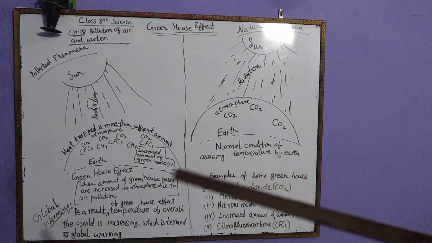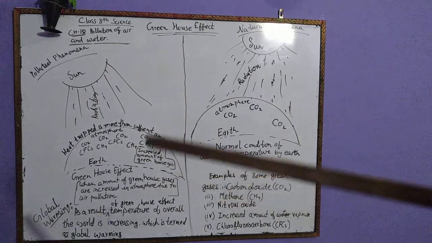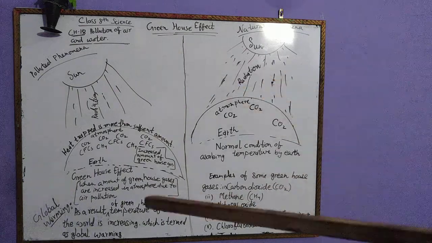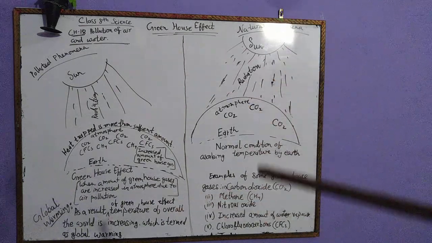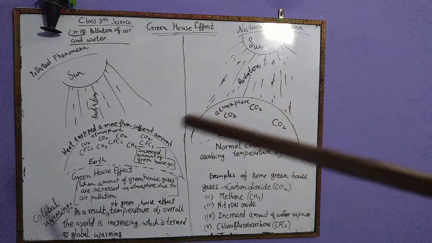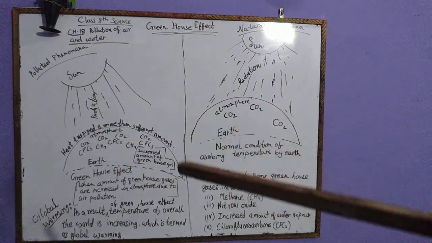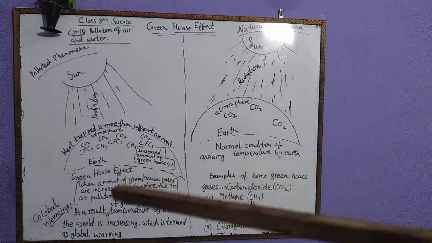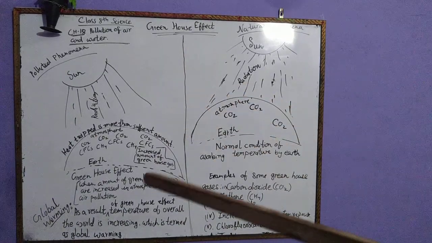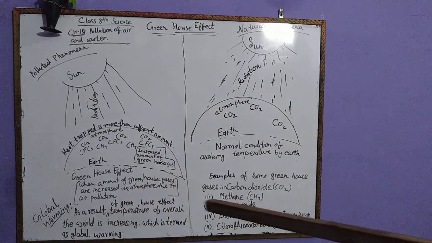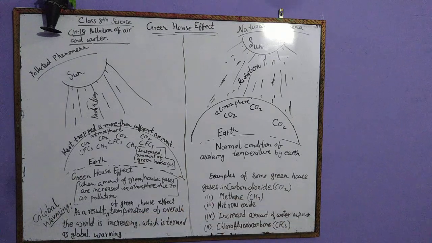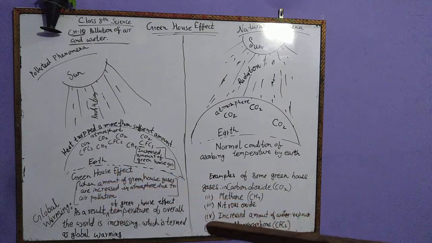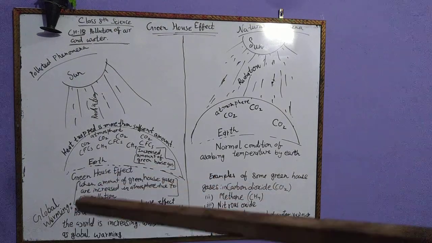We will discuss these terms later, but here I am making this video to explain to you the whole phenomenon and the whole concept. So now I think you have understood how our earth gets heated and how it is capturing more than a sufficient amount of temperature. Why? Because of the effect of greenhouse. So due to the greenhouse effect, when the temperature is increased, the overall temperature of the whole world increases, and this increment of temperature is known as global warming.